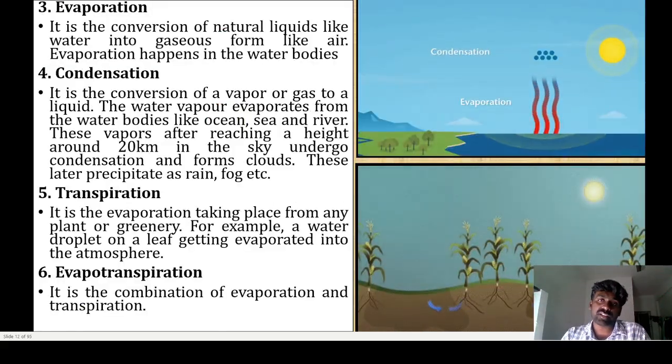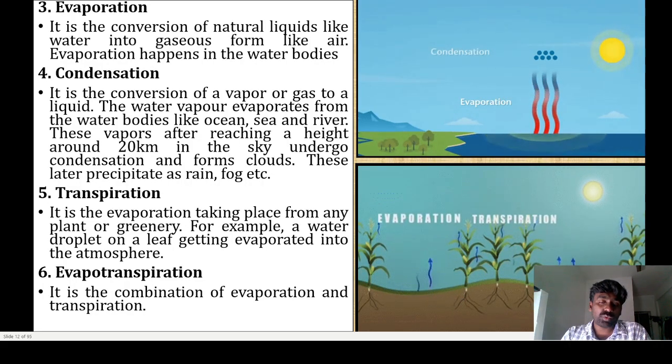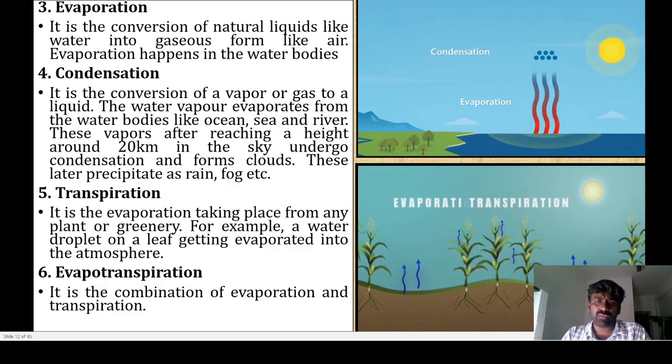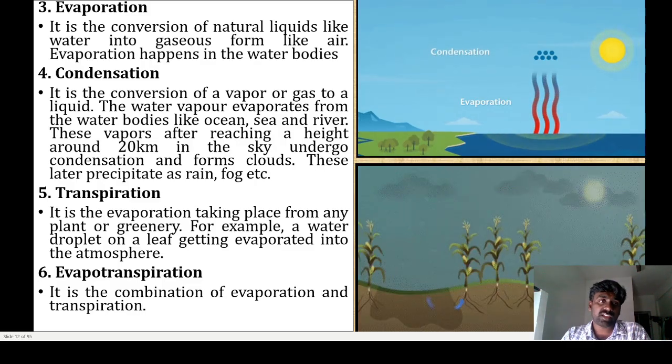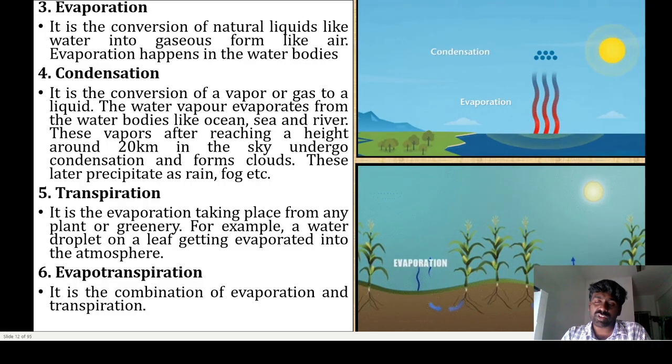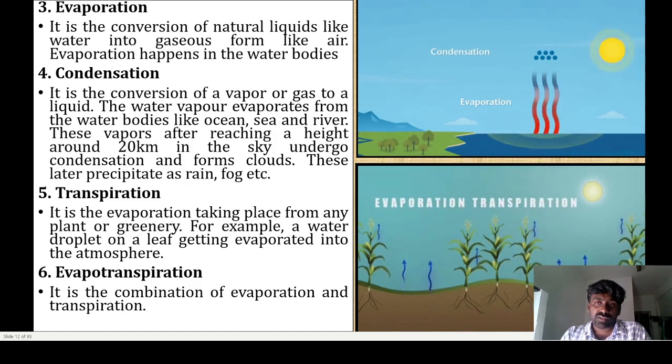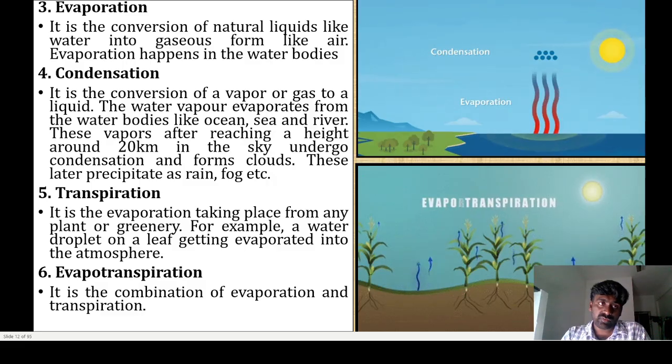The other one, evaporation. It is a process where, due to high temperature and sunlight, the water gets evaporated. The liquid is converted into the gaseous form. That process is called evaporation. So see the evaporation definition: it is the conversion of a natural liquid, like water, into the gaseous form like air. So the process of conversion of water into air is called evaporation. Evaporation happens in the water bodies.